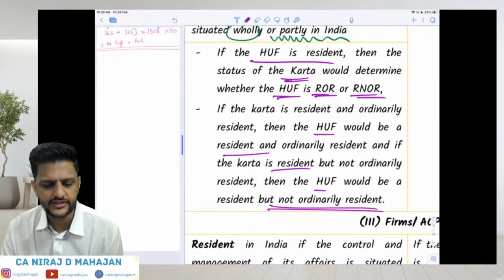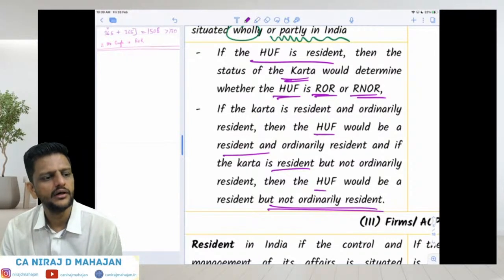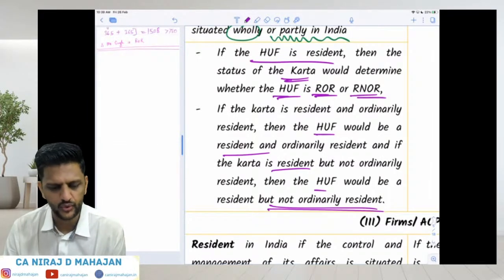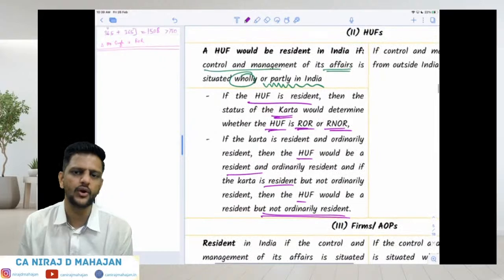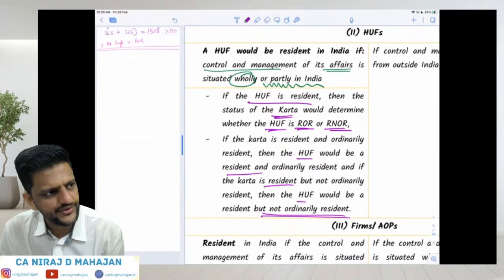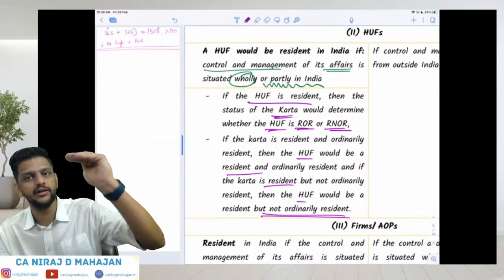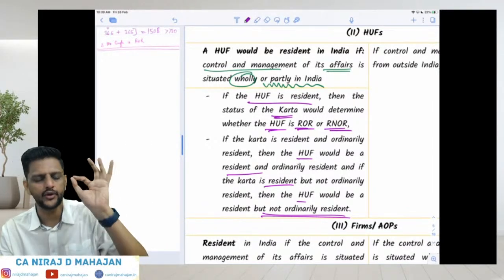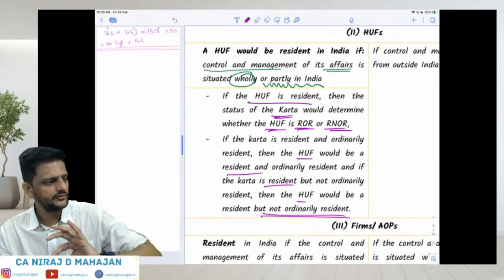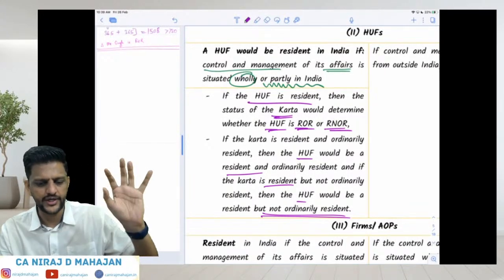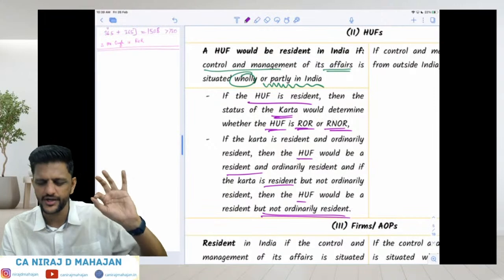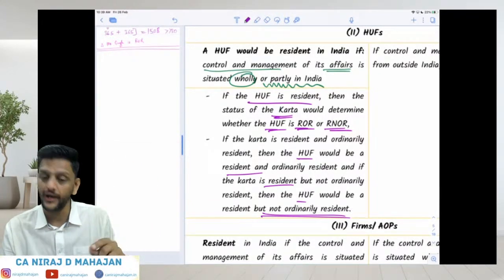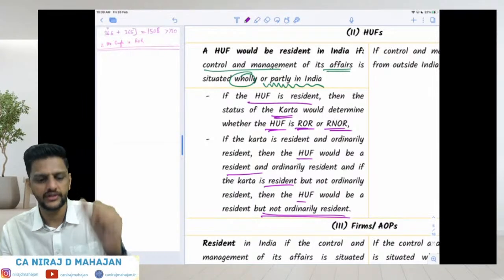You will not get cases where HUF becomes resident but Karta is NR. Don't worry about those questions. Did you understand? So for HUF's residency status, at the first level you will check where the decision making is, in India or outside India. If it is India, then it is resident. If the decision making is completely outside India, then it is a non-resident HUF. If HUF is resident, now you will check ROR or RNOR. That depends on the status of Karta.